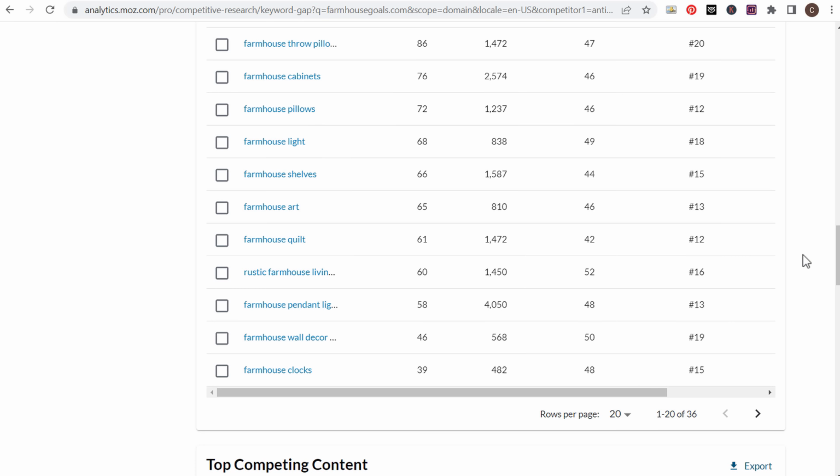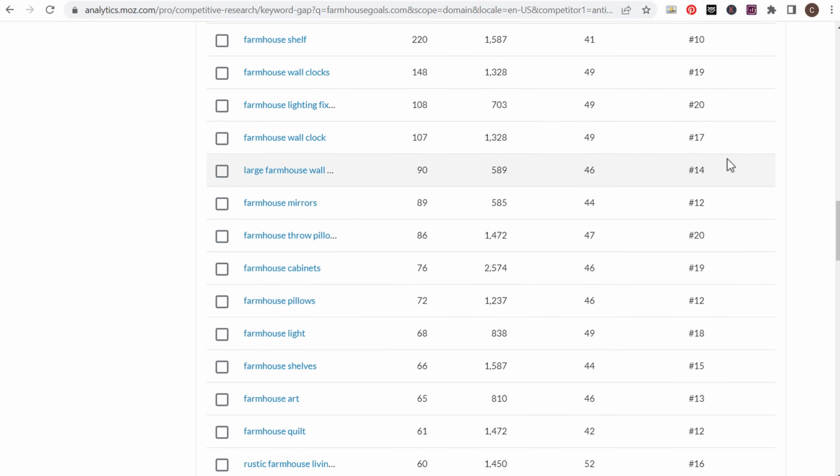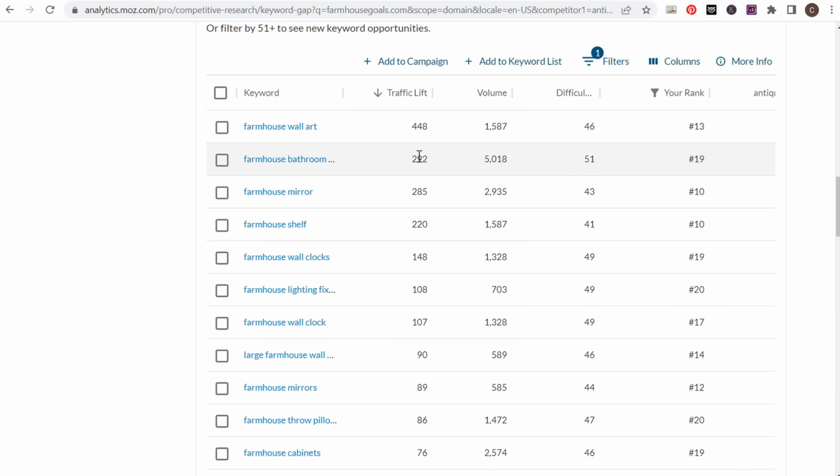Maybe you need to break it down and have a better long tail keyword strategy. But they've given me 36 different keywords where you need to improve your website, because if you can get on the first page of the search results for these keywords, you can see the traffic lift for all of these different search terms. So this is a huge traffic lift per month.